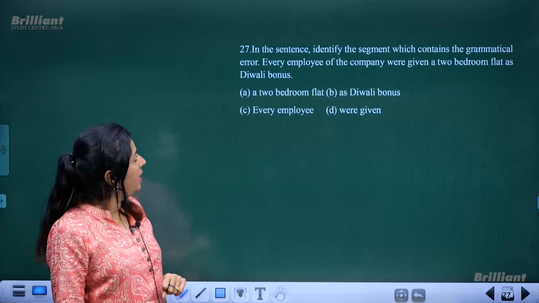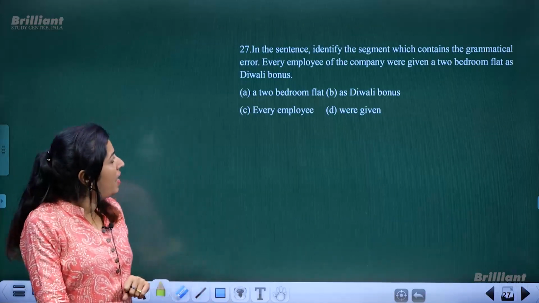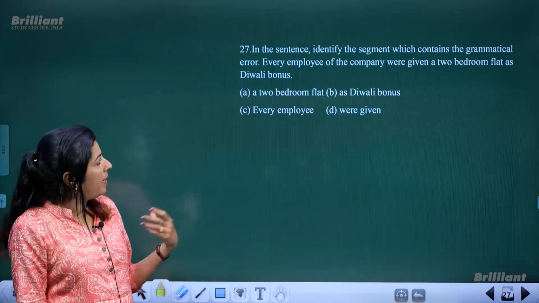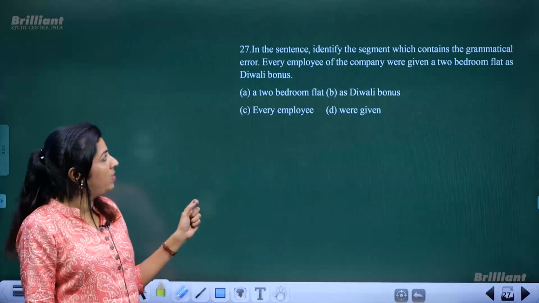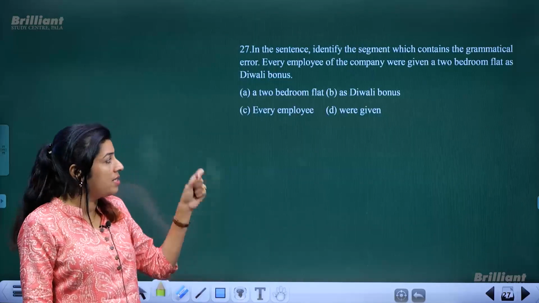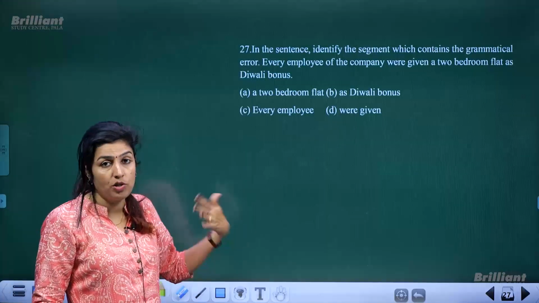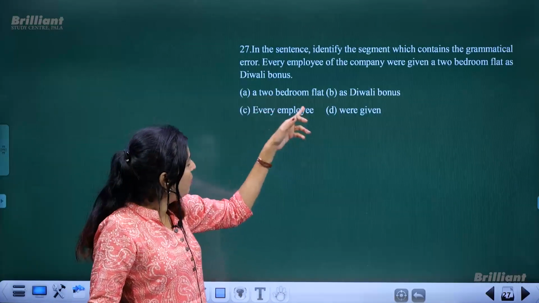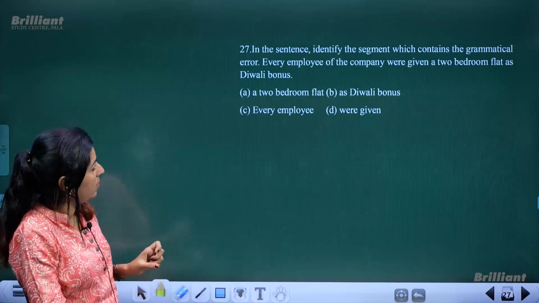Now, 27th one, in the sentence, identify the segment which contains a grammatical error. That means again the one which we have done in the beginning, in this sentence, one of the parts has gone wrong. You have to find out which part exactly has gone wrong. The option which has gone wrong is given. You have to choose where the correction is required. Okay. Every employee of the company were given a 2-bedroom flat as Diwali bonus.